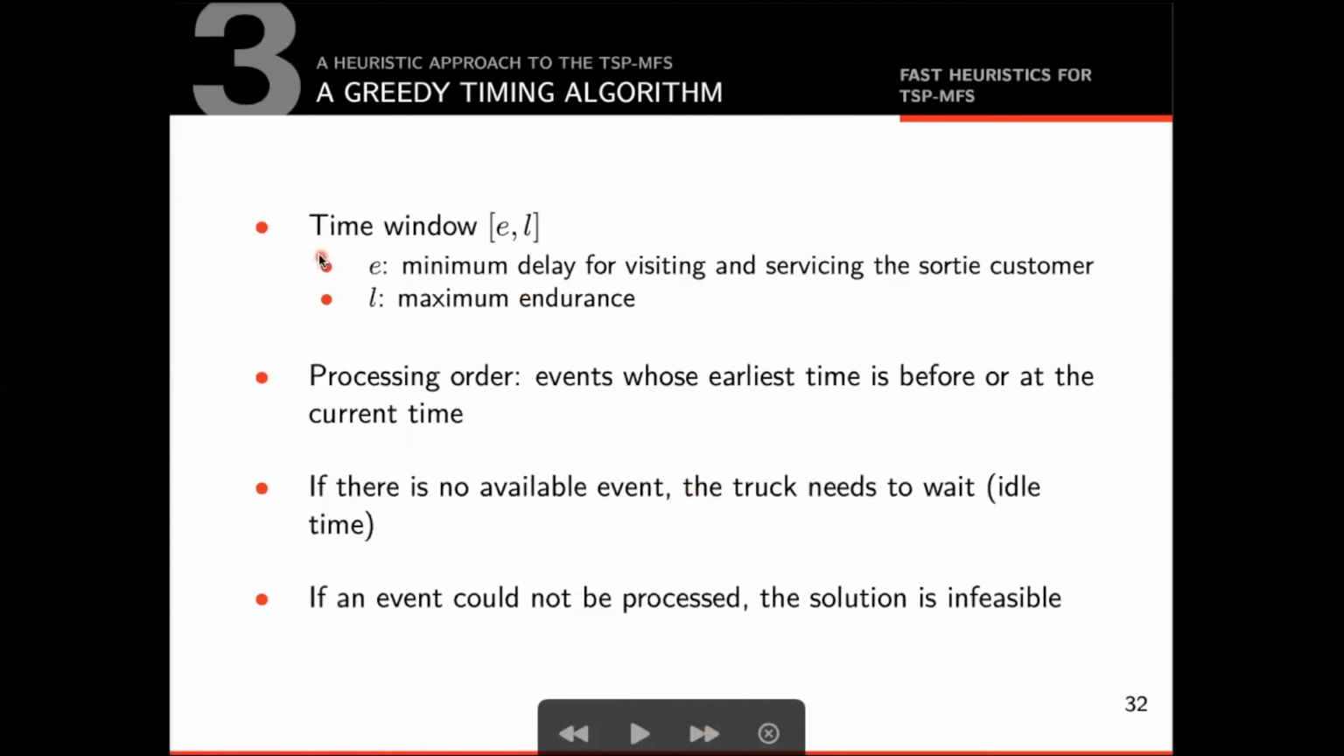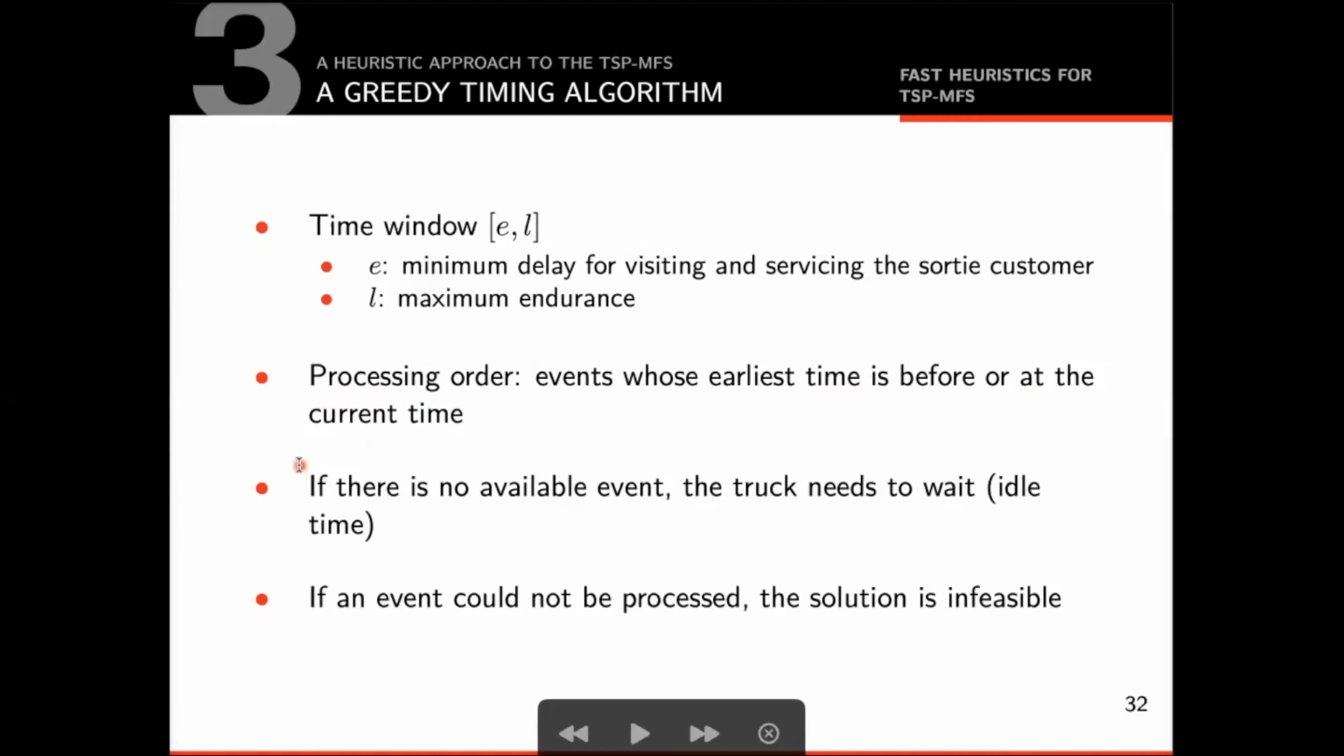Each event is associated with a time window. The time window of an event defines its earliest possible occurrence and the latest possible occurrence. Time windows are important especially for landing events. Other events that have no restriction are handled as having a time window of 0 and infinity. The processing order then first considers events whose earliest times are before the current time. If there is more than one possible event, we use the priority class to choose between events. When an event is chosen and processed, time advances correspondingly.